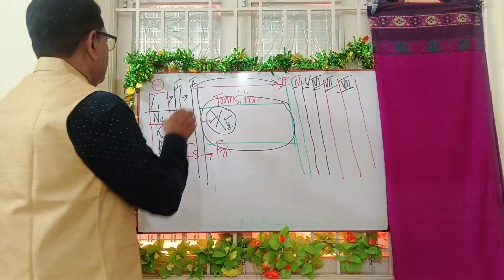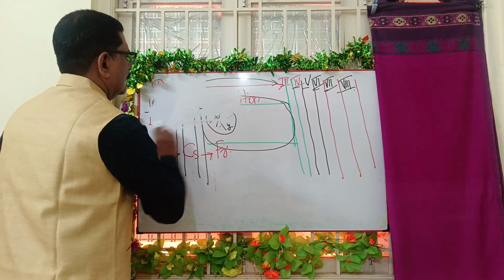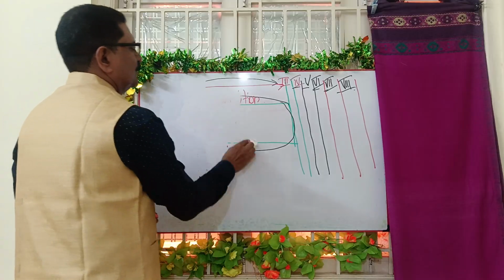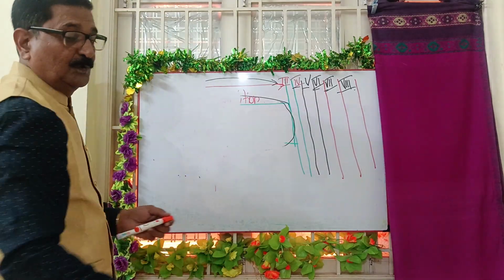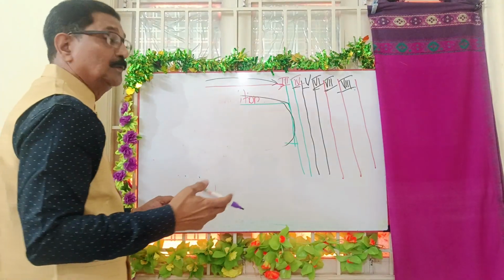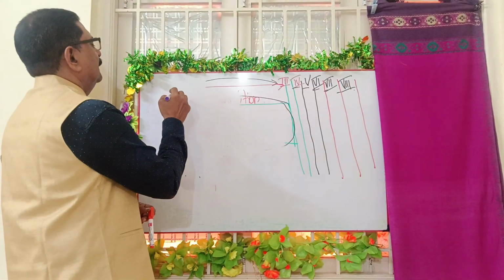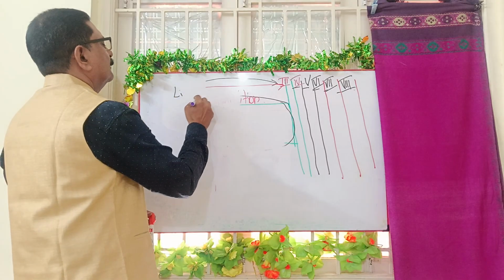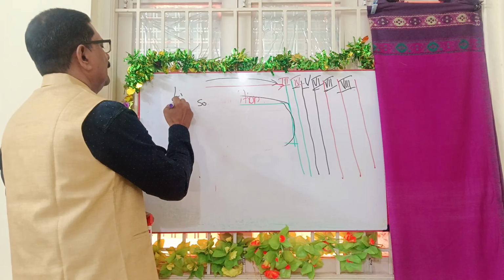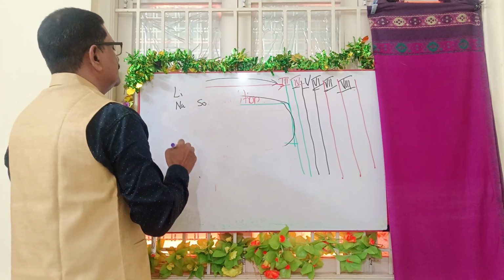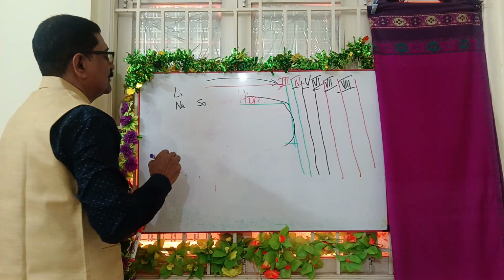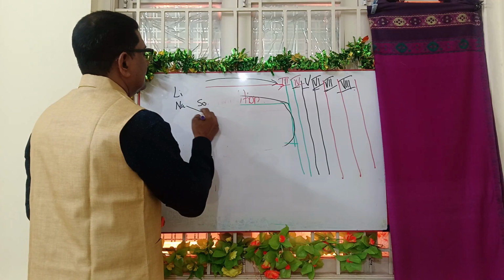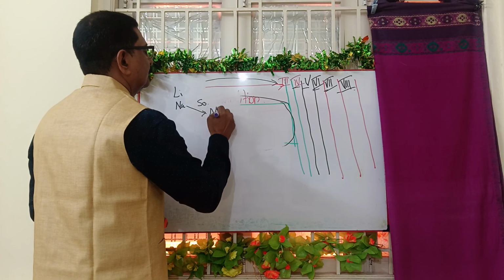One moment, let me erase the other part. Okay. So I am using the old method, which is called old school, which is the best to learn things. Right. So lithium is okay. Sodium, instead of SO, is Na. The reason is that sodium, many years before in science, had a Latin name, natrium.